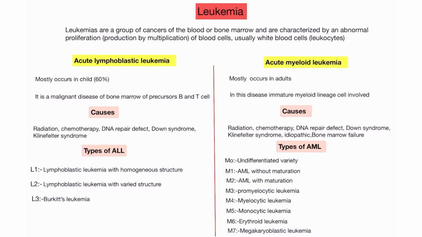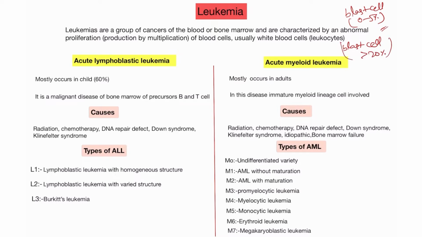So, in the normal cell, you all know, blast cells are normally present at 0 to 5% in the bone marrow, but not in the blood. But when leukemia, meaning cancer of the blood, occurs, blast cells increase to more than 20%.